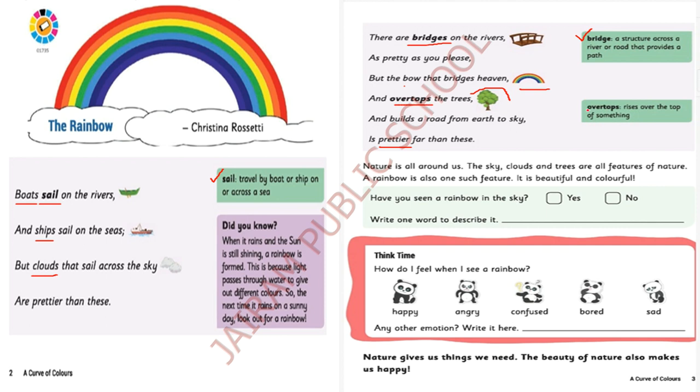What is the synonym of overtops? Overtops means rises over the top of something. All the three synonyms are very important for your exam.